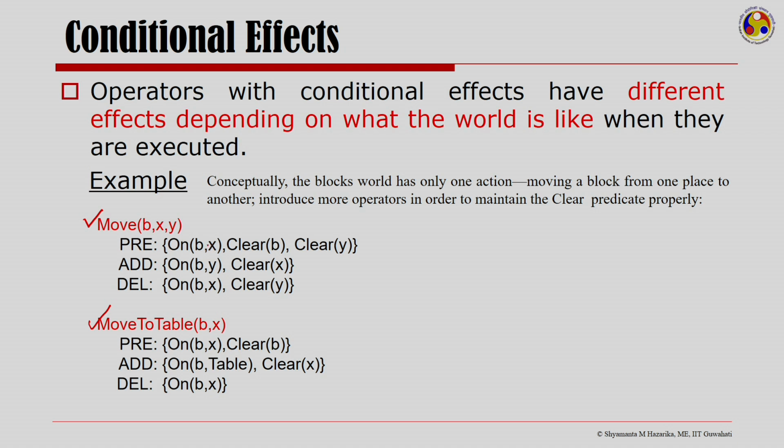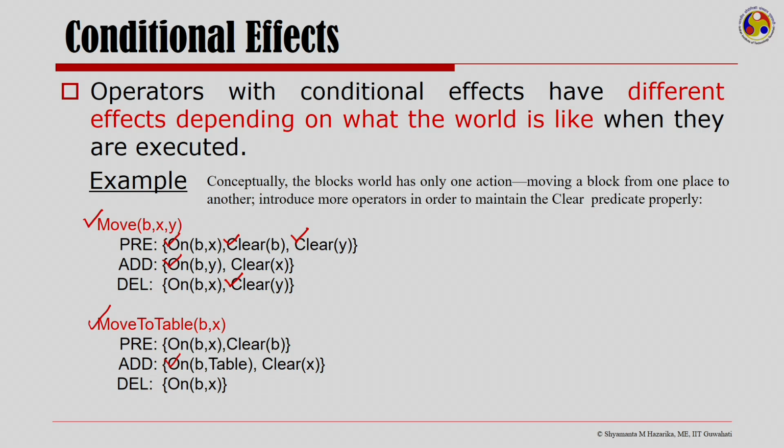Here when I say on b x, I mean that b is on x and there is nothing on top of b and there is nothing on top of y. So, I could move b to y, and when I move b to y, I no longer have y clear. Whereas, when I move b to the table, I do not need to worry about the table being clear or not.